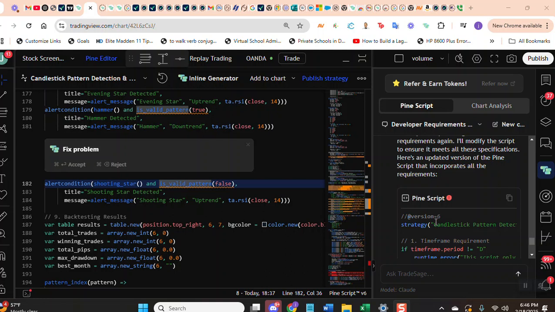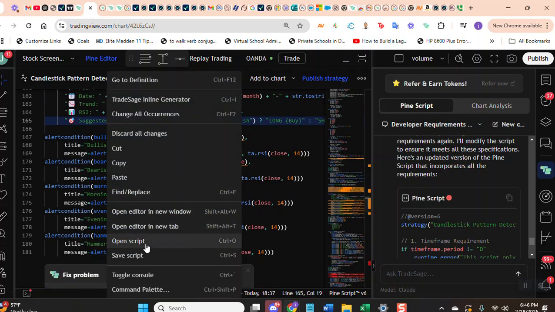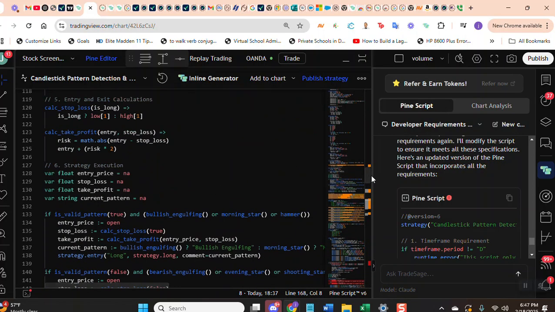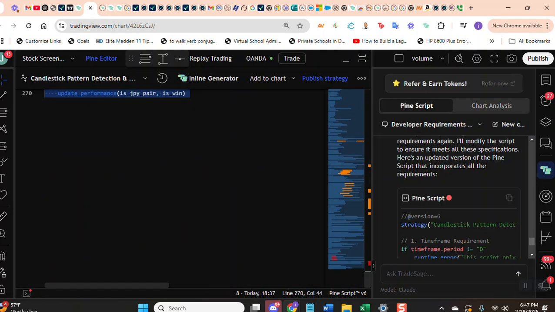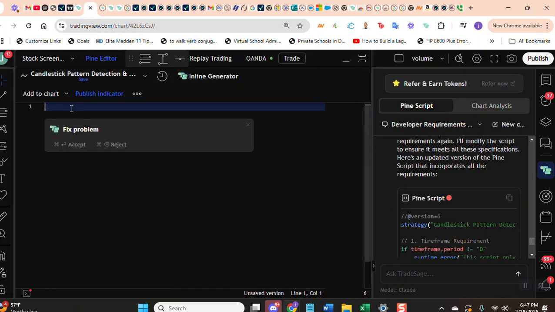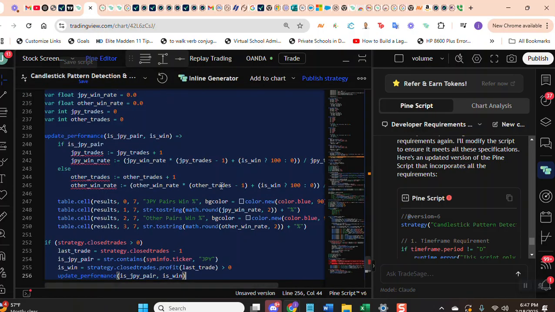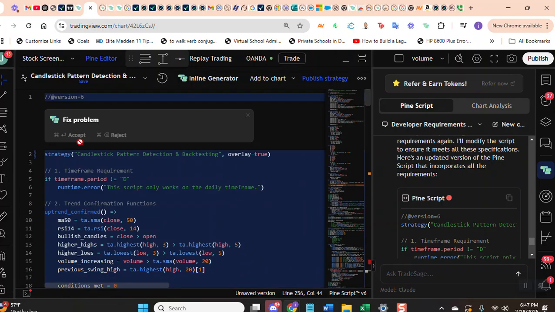Okay, so here's the script, version 6. I'm just going to hit copy. This is the previous one. I'm just going to delete all of this. Delete. Paste it in. I'm going to give it the name backtest. I'm going to just call it _6. Hit save.